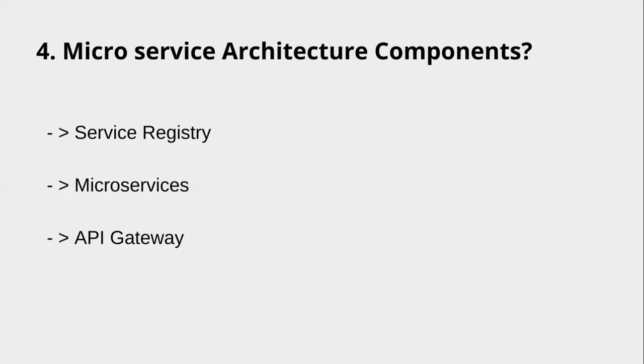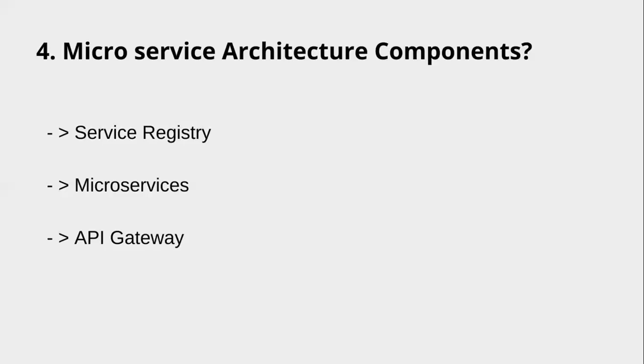Based on their requirement, some people won't use API gateway, only service registry and microservices. Some people will use only microservices and API gateway. They won't use service registry. Depends on their requirement, they can choose.